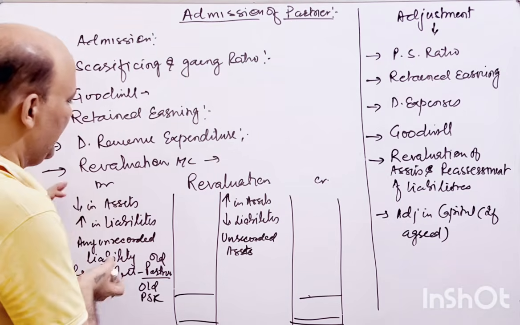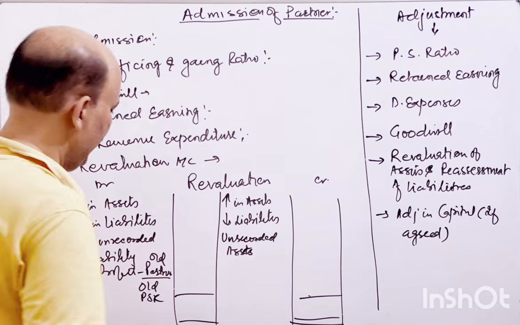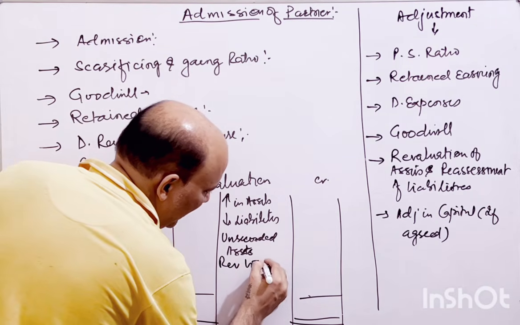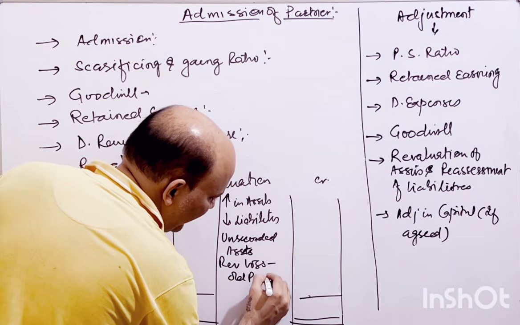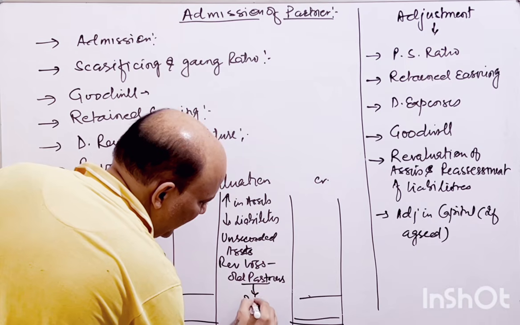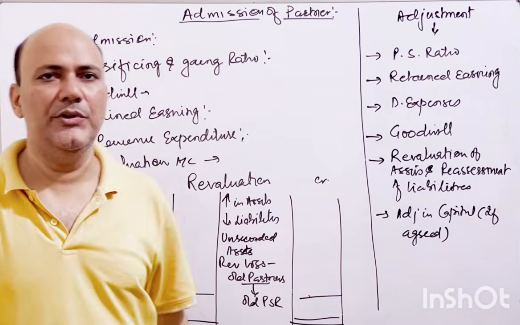If we have excess of debit over credit, that means we have excess loss compared to the gains, so we will have a revaluation loss, and that will also go to the old partners, obviously, in the old profit sharing ratio.